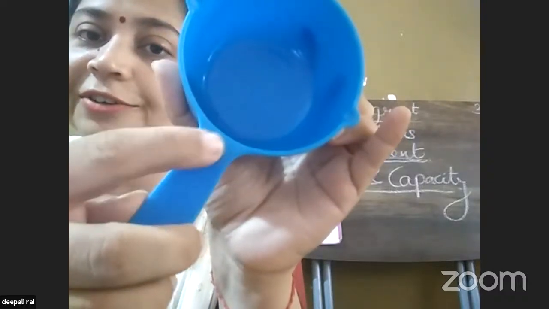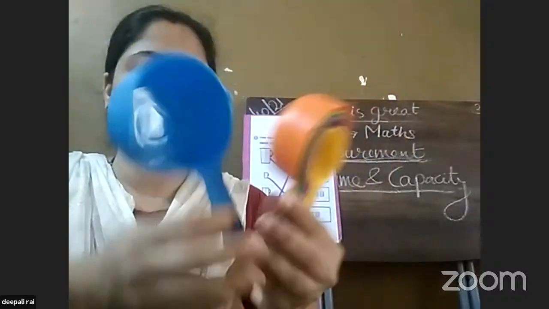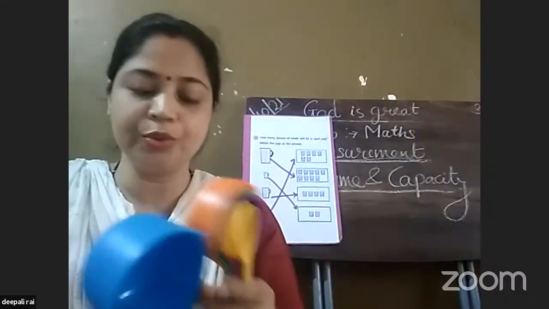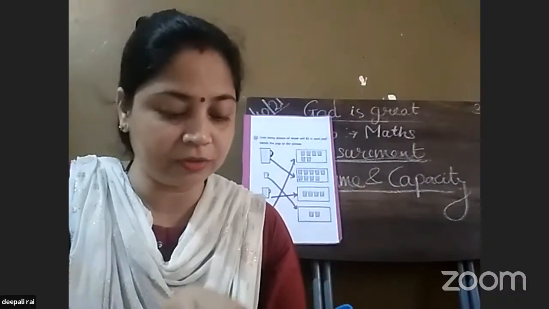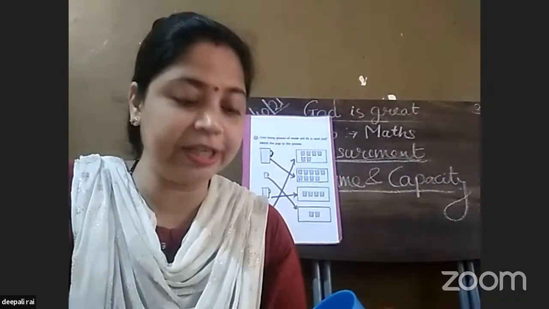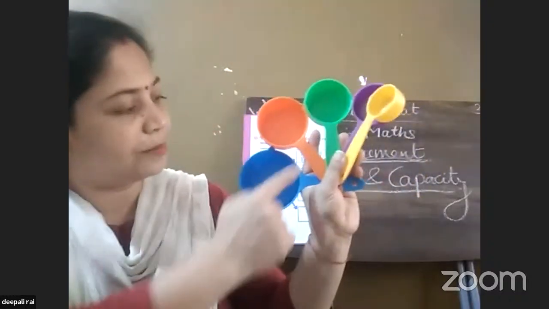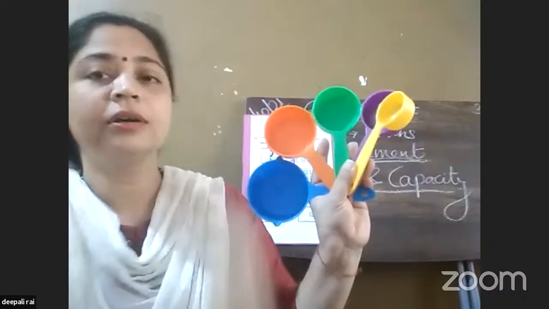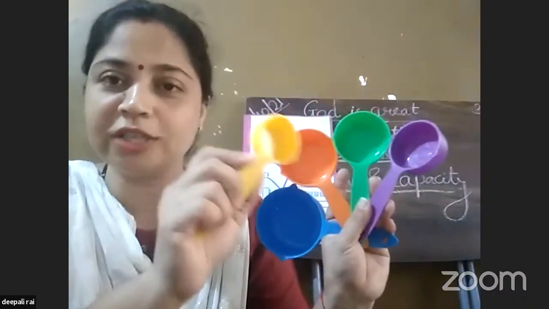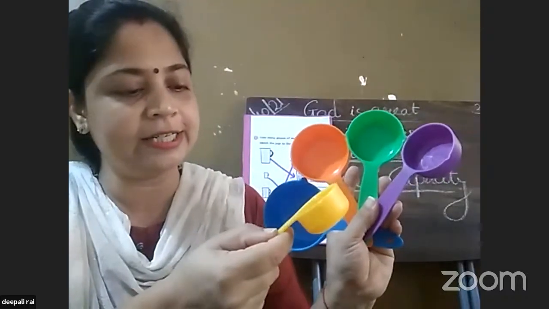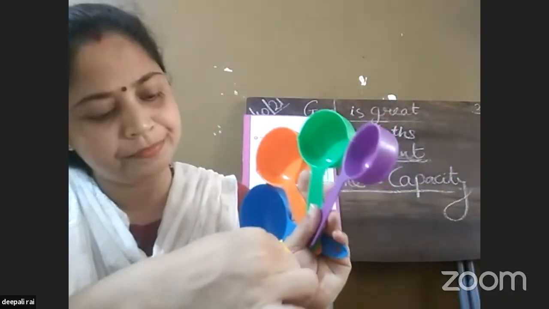All quantities are written. It is written in ml. If we are using water, you can use it by this given measurement. The smallest one here is written 30 ml.